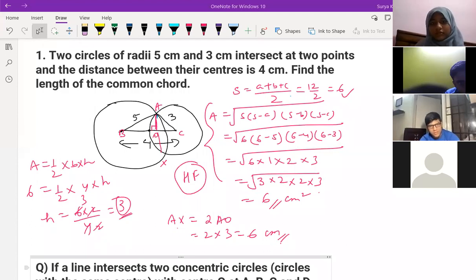Have they finished this chapter in your school, Nihar? What, sir? The circles chapter, have they finished in class? Yes, sir. So which part are you feeling difficulty in, proving sums or finding sums? Only proving? Sir, mostly proving.